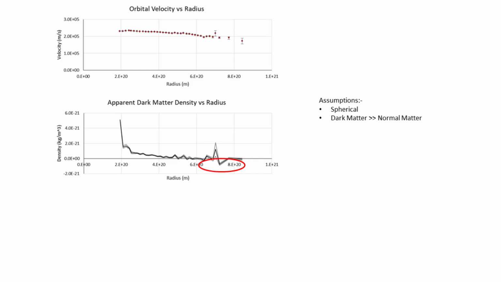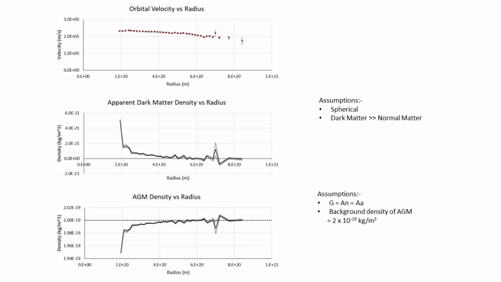It's easy to use this plot to create an antigravity matter density profile if we assume that G equals AN equals AA, and the background density of antigravity matter is 2 times 10 to the minus 19 kilograms per cubic meter. And the antigravity matter density profile looks like this. The dark matter line in the middle graph has been flipped over and slid upwards to create the line in the bottom graph. This line does seem to be the shape we'd expect from an antigravity matter vortex.